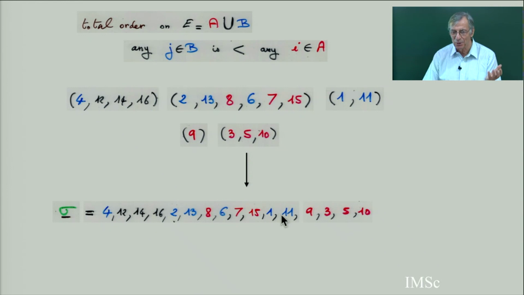Okay, so these three cycles give you this, and then you take the next ones, all the cycles beginning with a red number. And 12, 14, 16 are black, should they be red? Why are 12, 14, 16 black?